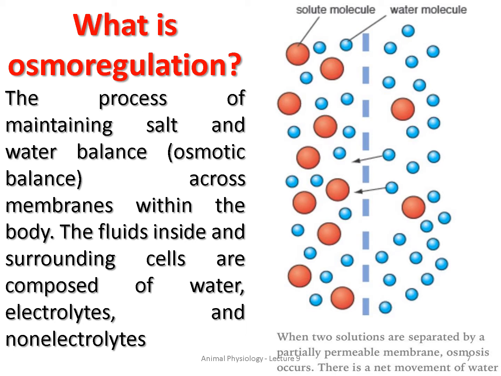See, on seeing this picture, you can see that here on this side the water molecules are high in number, and here the solute molecules are high in number. Okay, so it should be balanced. Okay, it should be balanced. So across the membrane, the solute molecules and the water molecules move across to balance. Okay, right?